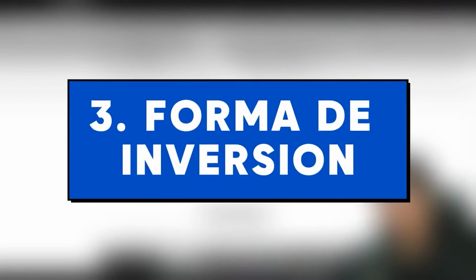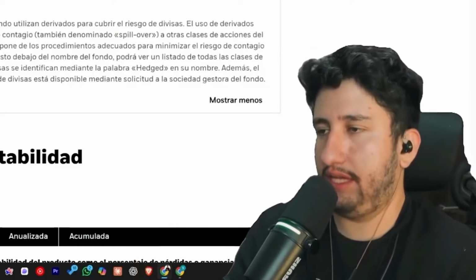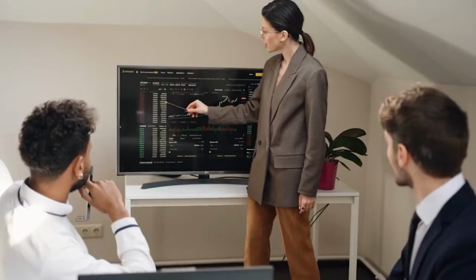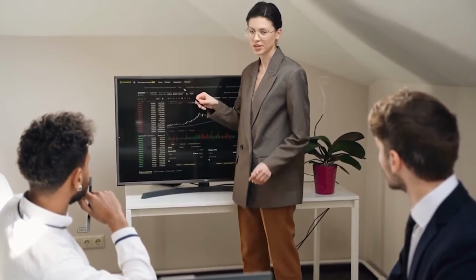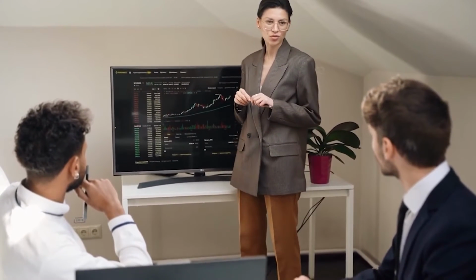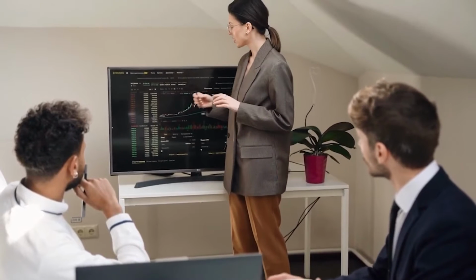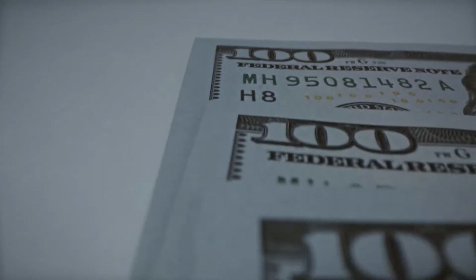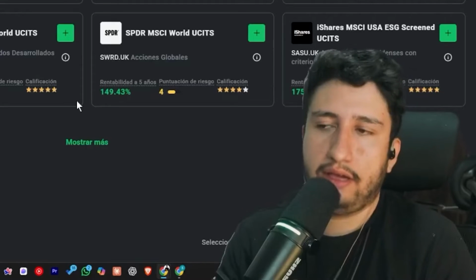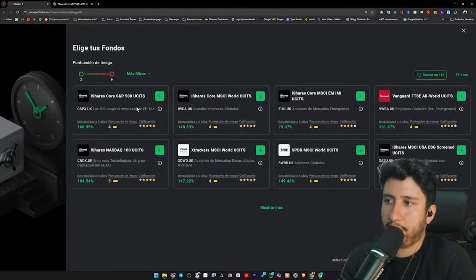for me, once again, the optimal way to invest is through the technique of dollar cost averaging. What does that mean? If, for example, I had $100,000 right now that I want to use to build my portfolio, I wouldn't invest them all at once and choose the ETFs and say, all right, I'm going to invest $100,000. No, what I would do is divide those $100,000 over a time frame of 6 months, 1 year, and monthly divide these $100,000 over a year into 12 months and then invest that amount of money monthly.